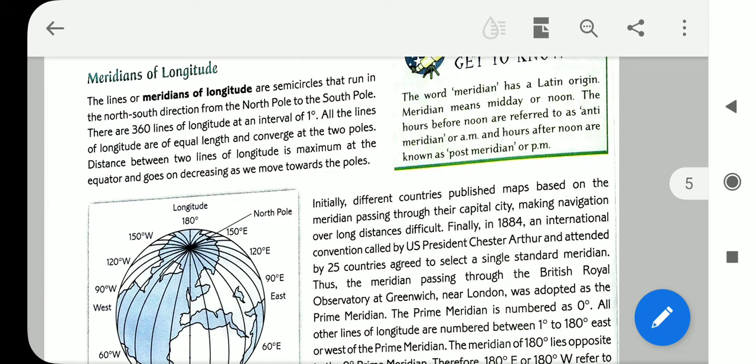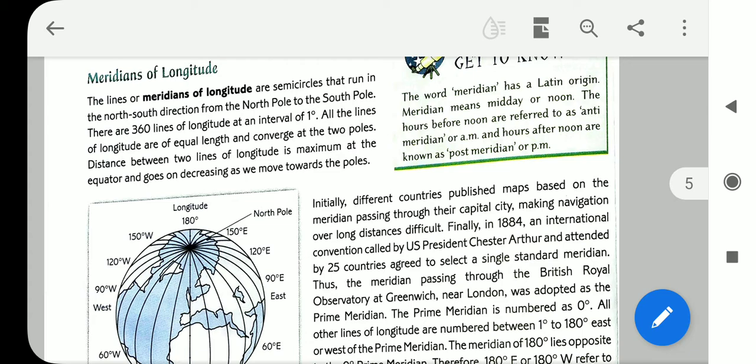The meridian of 180 lies opposite to the 0 degree prime meridian. If you see the 0 degree prime meridian from the front side, then the back side, the extreme opposite side, will be the 180 degree. That means if we count from the eastern part or the western part, one half will be 180 degree and the other half will be 180 degree.